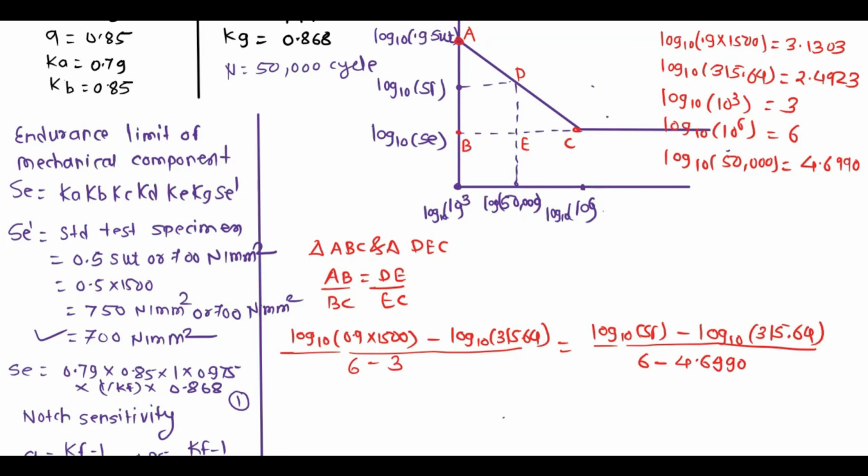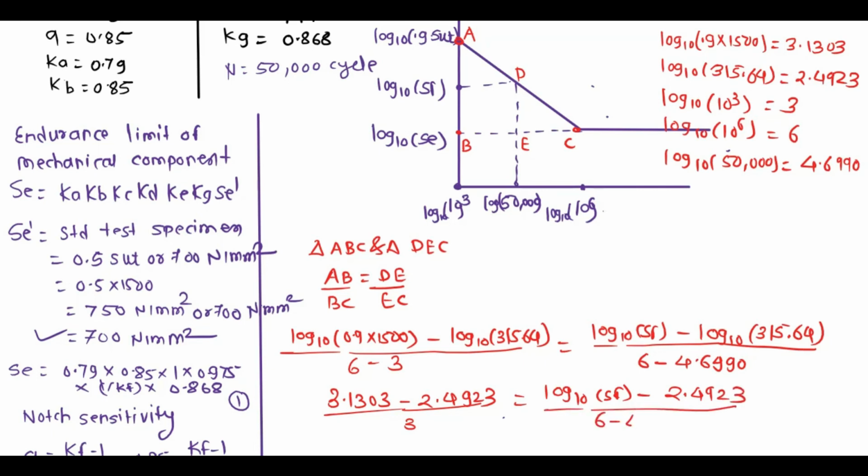Now after calculation we have to put all these values here. Log to the base 10 of 0.9 into 1500 is 3.1303, minus 2.4923, divided by 3, equals log to the base 10 of SF minus 2.4923, divided by 6 minus 4.6990.